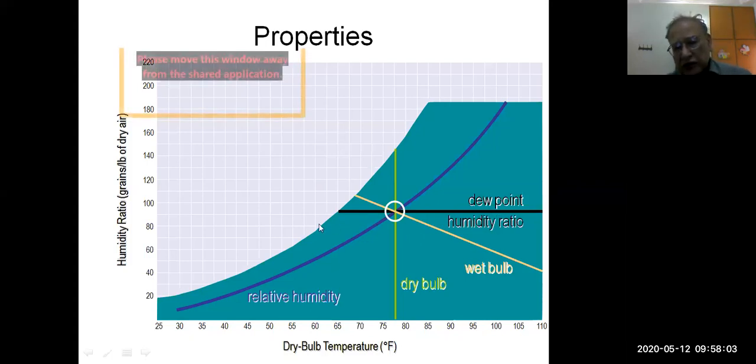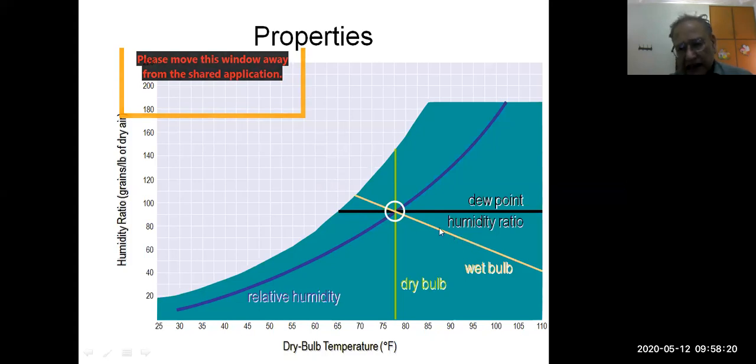So this black line shows how to find dew point from this chart. This is the state. Go horizontally to the left and touch this outermost line, that is 100% relative humidity, and read below it over here, or here also, these temperatures are given, and you will find the dew point.